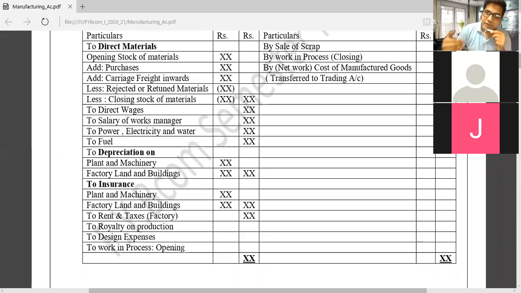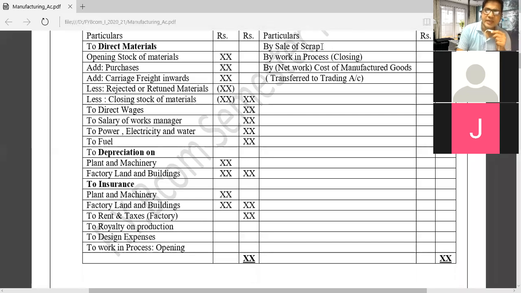Materials which are not finished goods and which are not raw material, but are in process. So we can say work in process or work in progress. The opening stock of work in process, WIP, is debited, and the closing stock of WIP is credited. That you have to keep in mind.